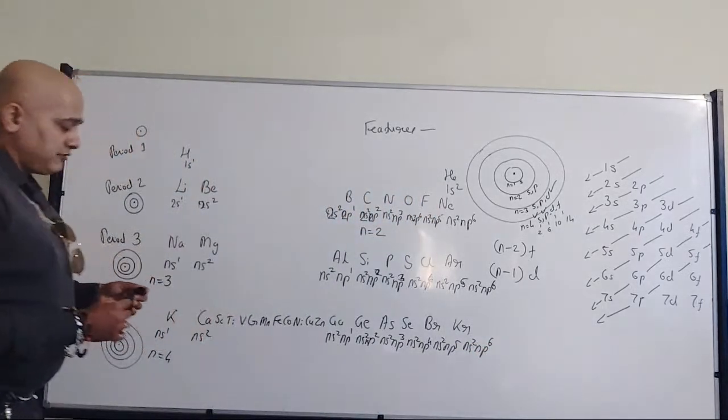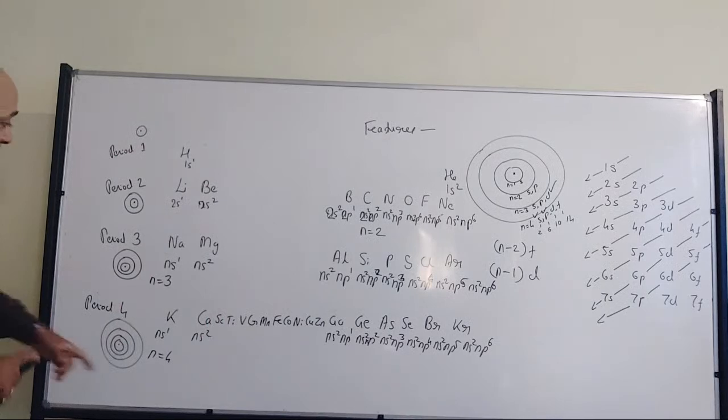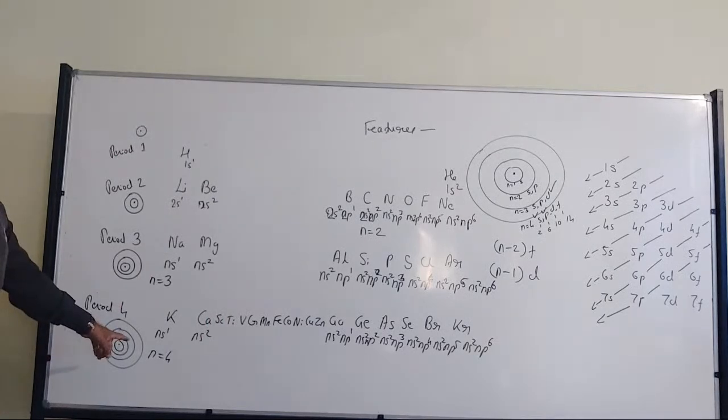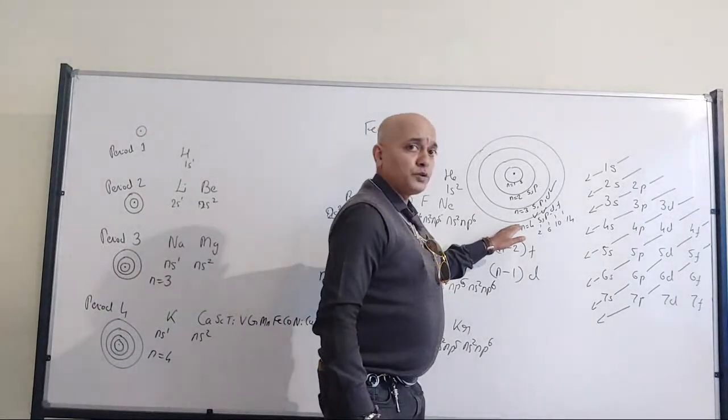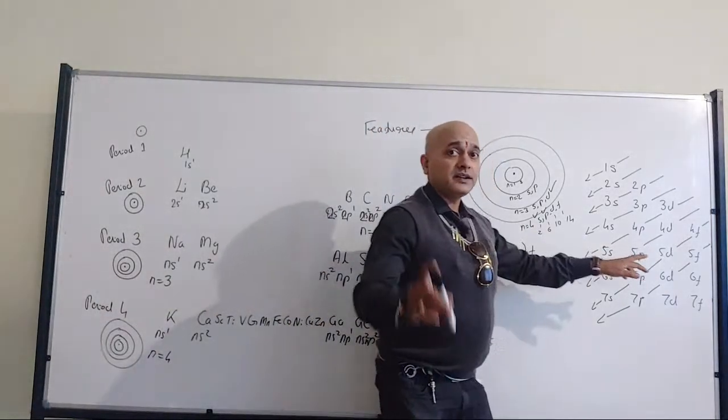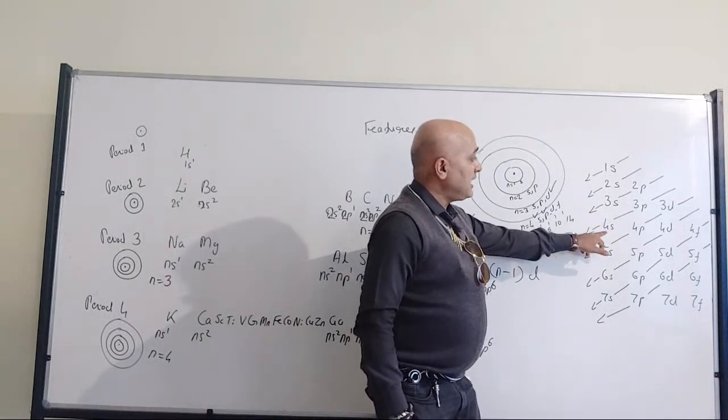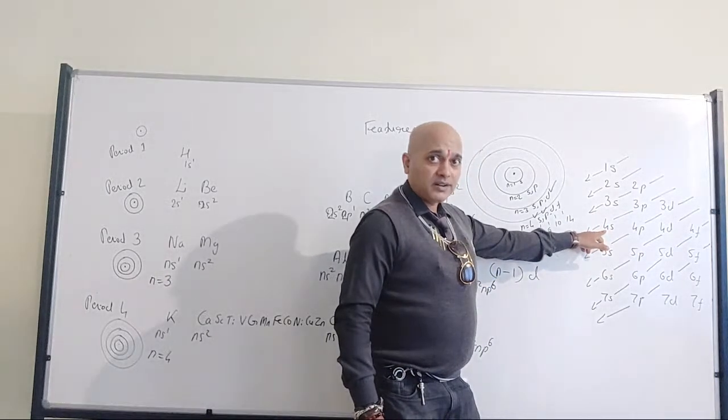So like that it will be present, but where n is equal to 4. So when I am talking about n is equal to 4, observe here, I am talking about energy level 4, right?